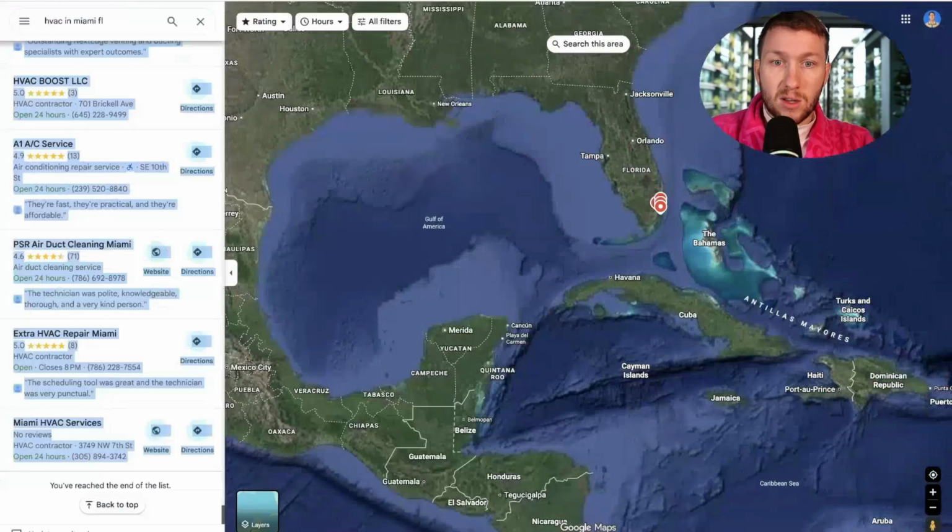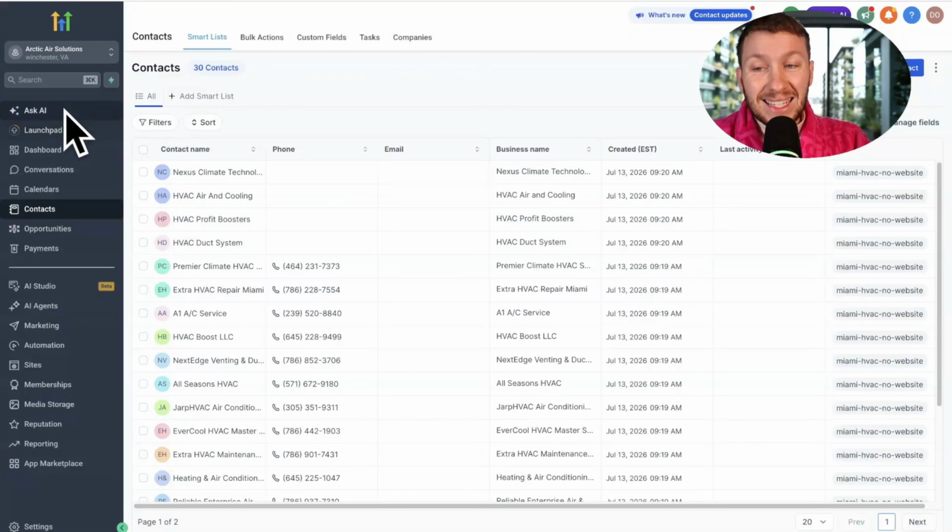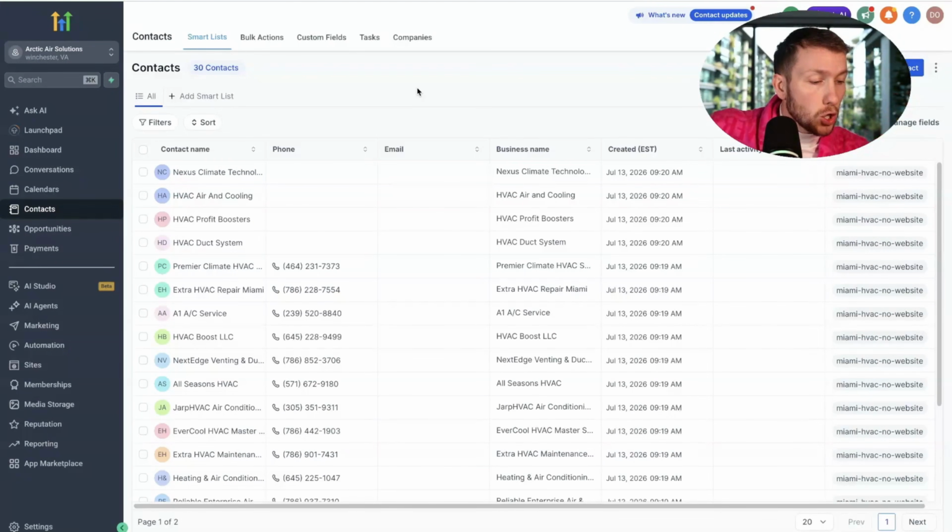All we did was take from Google, okay, no scraping, just copying and pasting into Ask AI, which then took the leads, qualified the leads, organized the leads, and put them in the CRM. No CSV, no uploading and downloading, none of that. Everything done within GoHighLevel. This has never been done before, guys. If this is new to you and you're like, oh, this is pretty cool, this is really cool because it's never been able to be done because you always had to involve third parties.